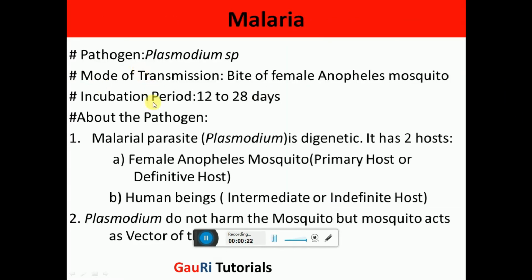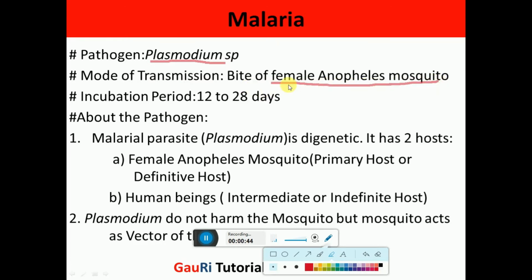The pathogen of malaria is Plasmodium species. It has got many species which lead to the development of this disease. So Plasmodium is a protozoan organism. Now how is this Plasmodium or pathogen transmitted? It is transmitted by the bite of the female Anopheles mosquito.